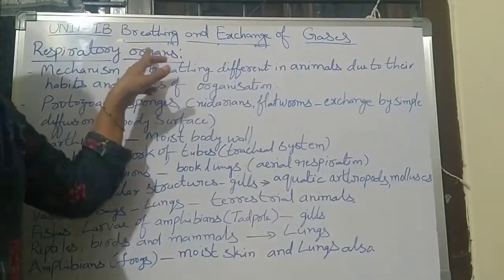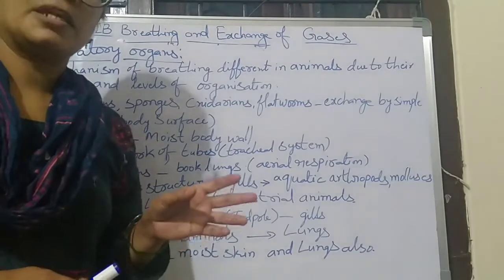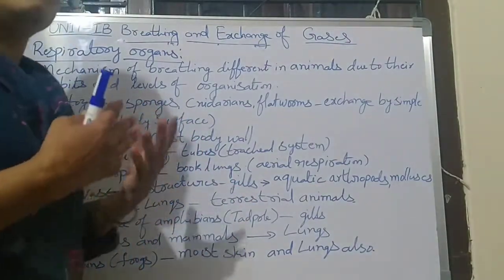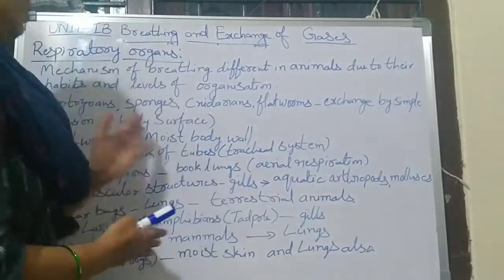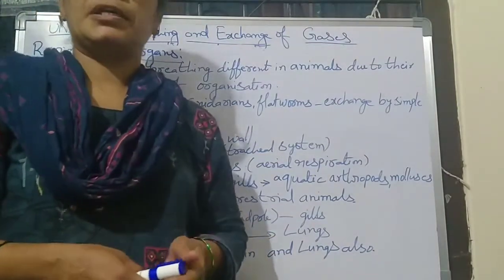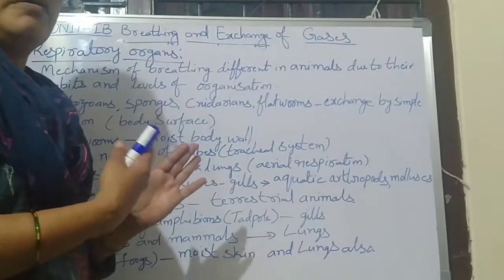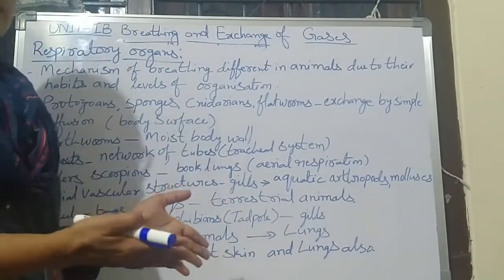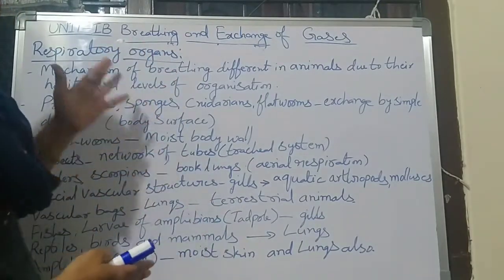About the respiratory organs. Means the organs which help in the respiration, they are called respiratory organs. Means in them the organs are developed for the respiration process. Here in different animals the different respiratory organs are present. Protozoans, invertebrates, and vertebrates contain different types of respiratory organs.